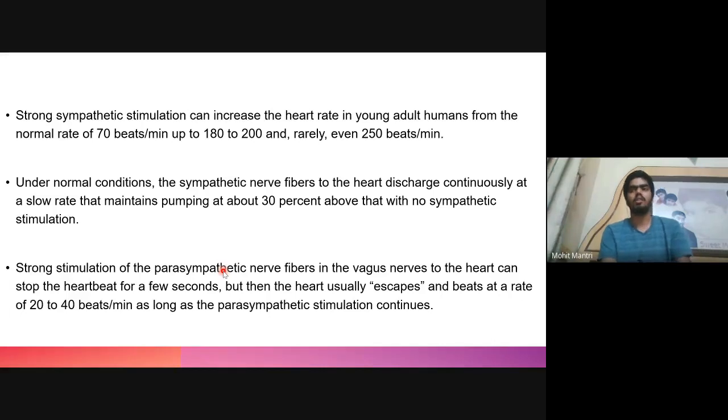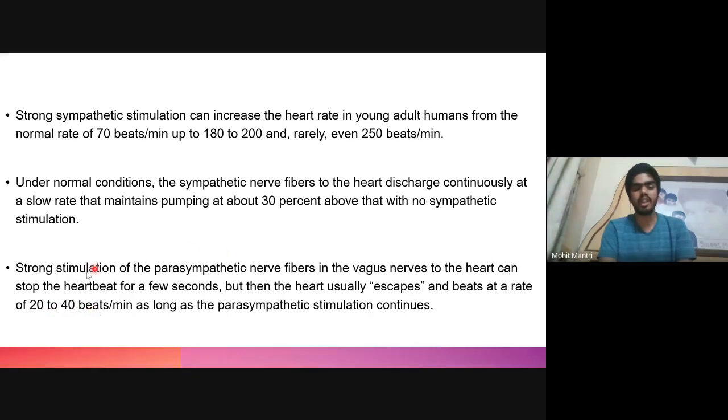But then the escape will take place. That is, the AV node also has the property to undergo conduction. So it will start to conduct, but this conduction by the AV node is slower, around 20 to 40 beats per minute. So now the heart rate will decrease to 20 to 40 beats per minute.